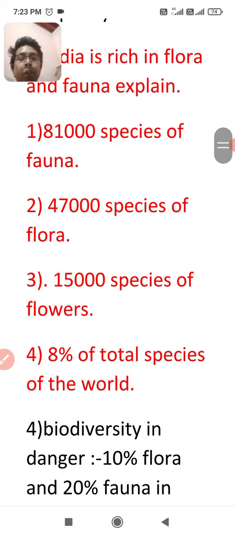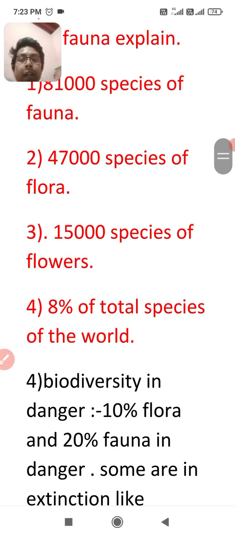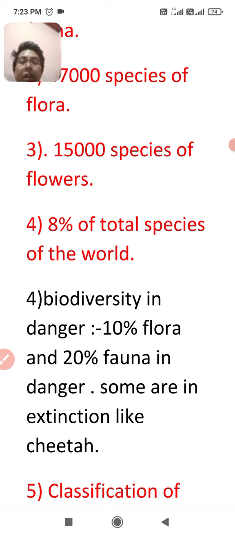The next point of the chapter is biodiversity in danger. Nowadays Indian biodiversity is in danger because we have some data about the danger to biodiversity. Why is Indian biodiversity in danger? Because 10% of flora and 20% of fauna are in danger. Some are extinct, like the Asiatic cheetah. You'll learn this subtopic in the next points.